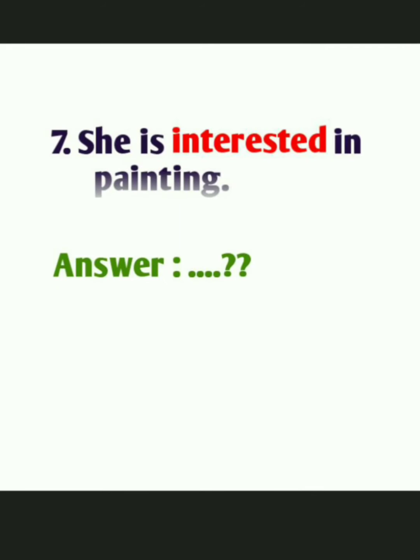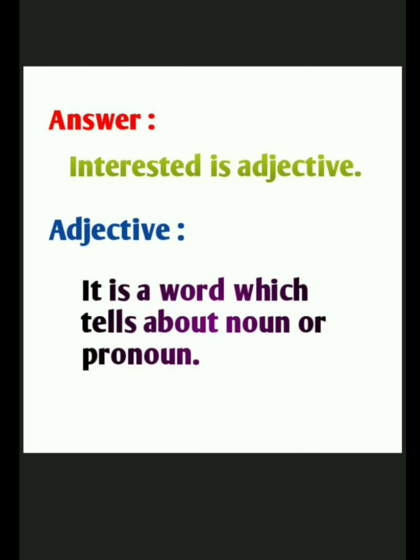She is interested in painting. You can see the word interested in a different color. So identify which part of speech the word interested belongs to. Answer is adjective. The word interested is an adjective in the above sentence. It is a word which tells about a noun or pronoun.